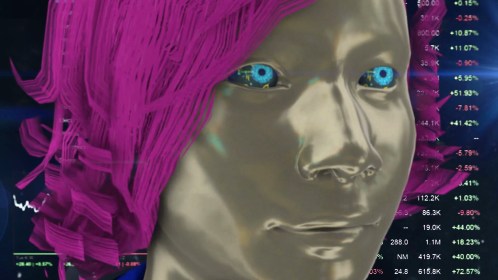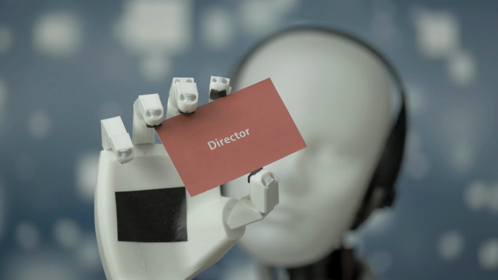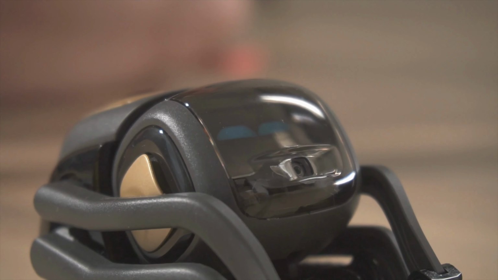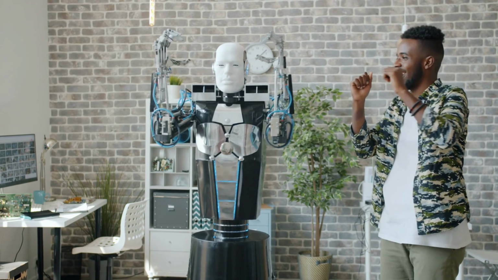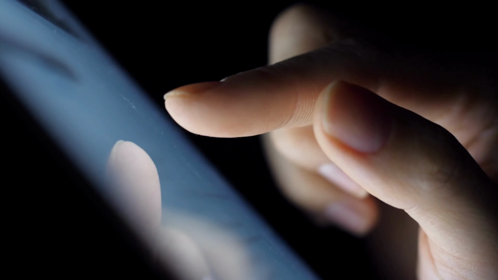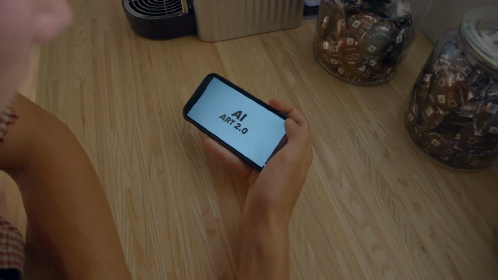One of the most common examples is voice assistants like Siri, Alexa, or Google Assistant. These AI-powered virtual assistants can perform various tasks, such as setting reminders, answering questions, playing music, and even controlling smart home devices. AI is also revolutionizing photography. Many smartphones now come equipped with AI-powered cameras that can automatically detect scenes and optimize the settings for the best shot. These cameras can recognize faces, adjust lighting, and even remove unwanted objects from photos.